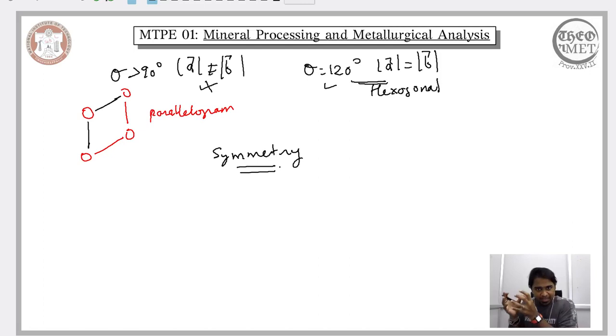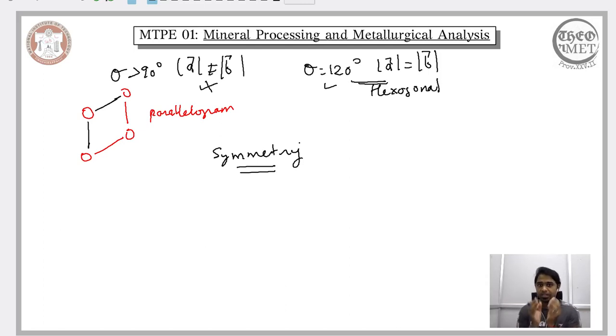Because in a mineral the fundamental entities, atoms or ions, are regularly arranged in a long range order, it exhibits symmetry. There are different forms of symmetry that one can observe in a crystal or a mineral because we have a long range arrangement of the atoms. In this context, we will discuss a few symmetries, not all of them, but those that are fundamental for our understanding of what it means to have a long range arrangement of the atoms.